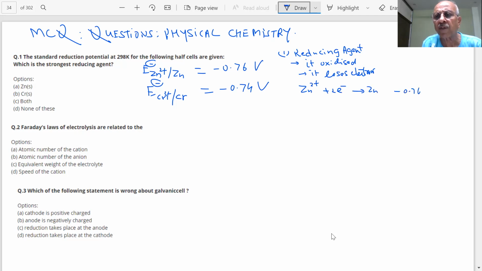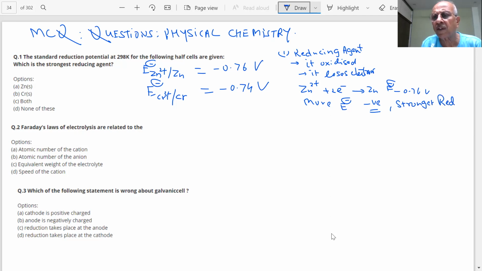Minus 0.76 volt, E naught. What does it mean? This is negative, which means the forward reaction is not favorable. The more negative, the less forward favorable; the reverse is then favorable. If I reverse it, the sign is reversed. More negative E means a stronger reducing agent.